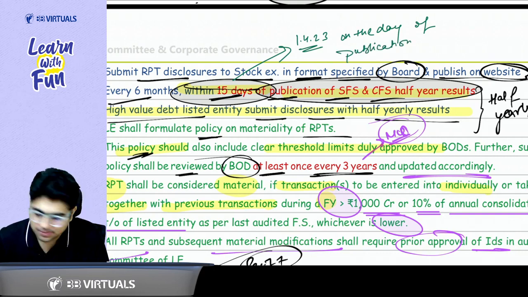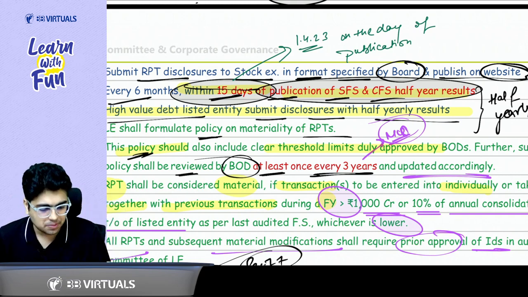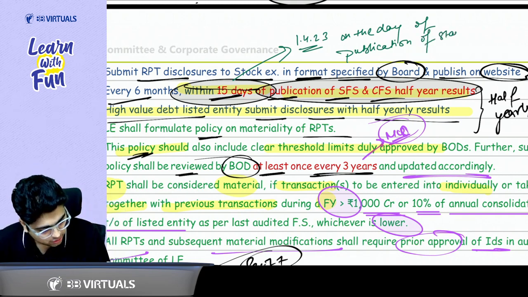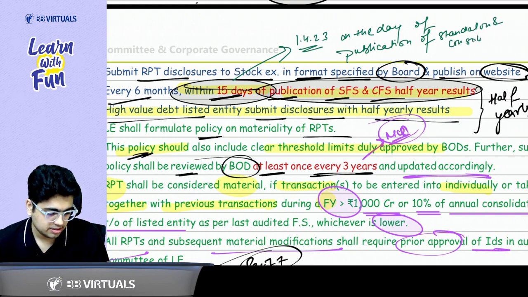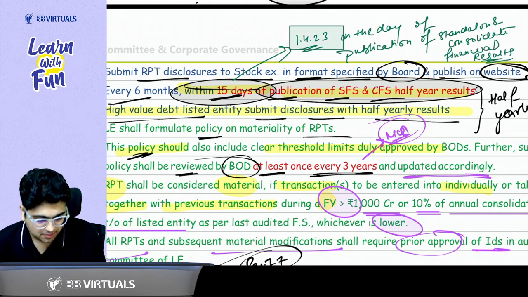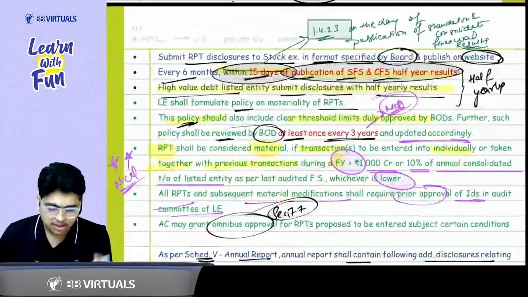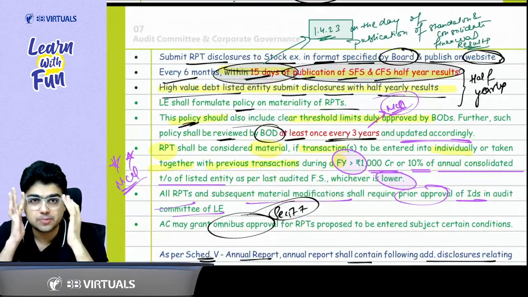I am sure it may not be there in your notes, so please write it with me: on the date of publication of standalone and consolidated financial results. This I am talking about the half yearly part. This is applicable from 1/4/2023. So applicable for your exam. Got it, sir? Whatever be the policy, it will be placed on the website of the company.